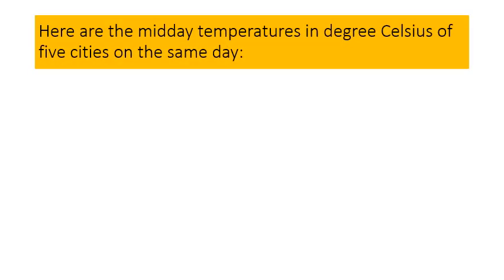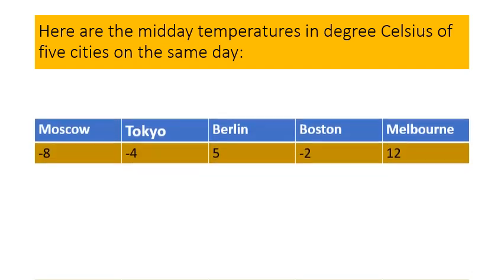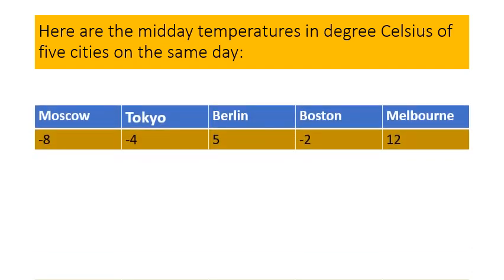Next question. Here are the midday temperatures in degrees Celsius of 5 cities on the same day. They are Moscow, -8 degrees Celsius. Tokyo, -4 degrees Celsius. Berlin, 5 degrees Celsius.